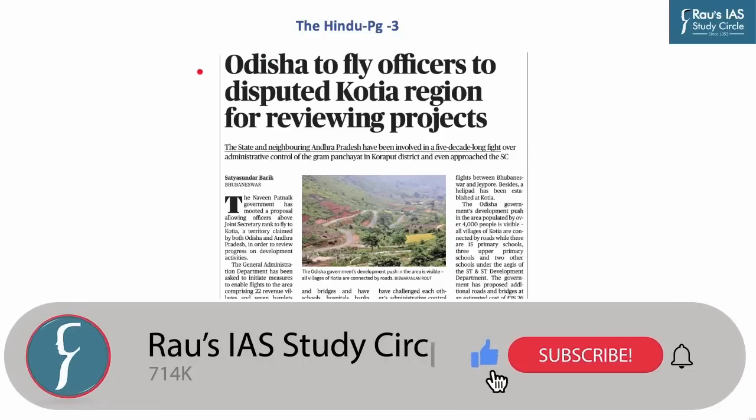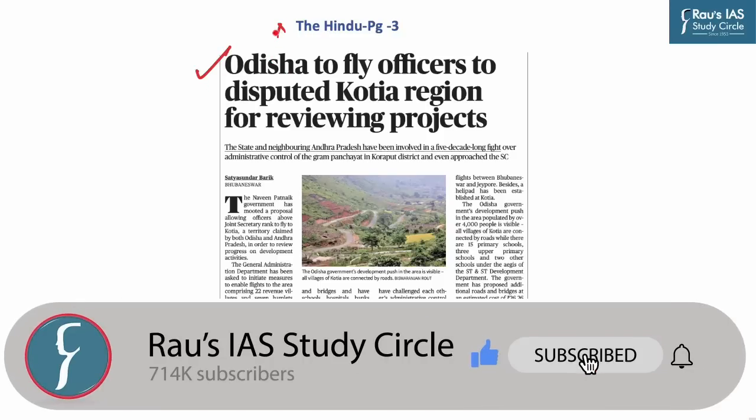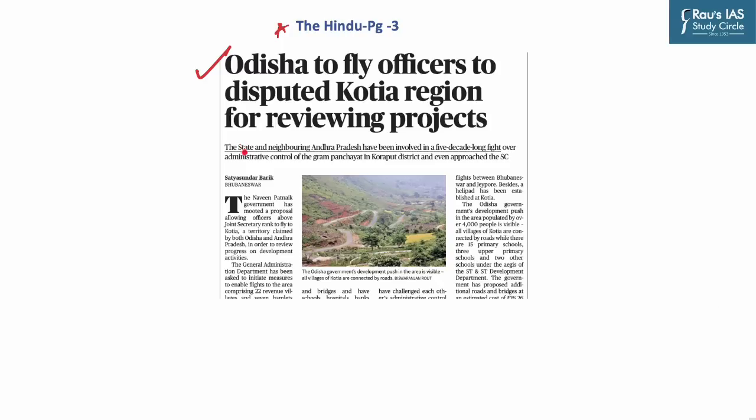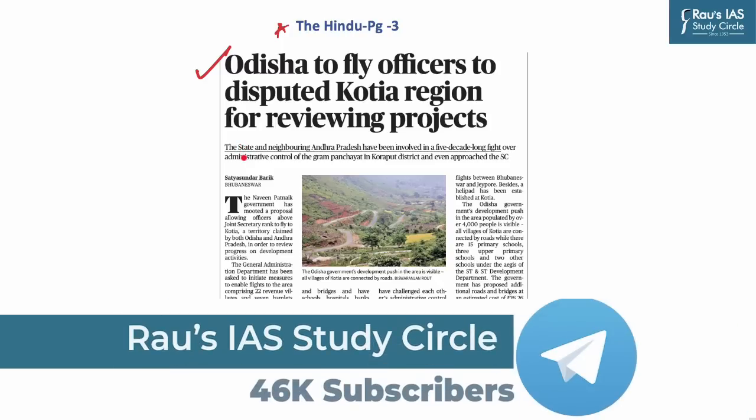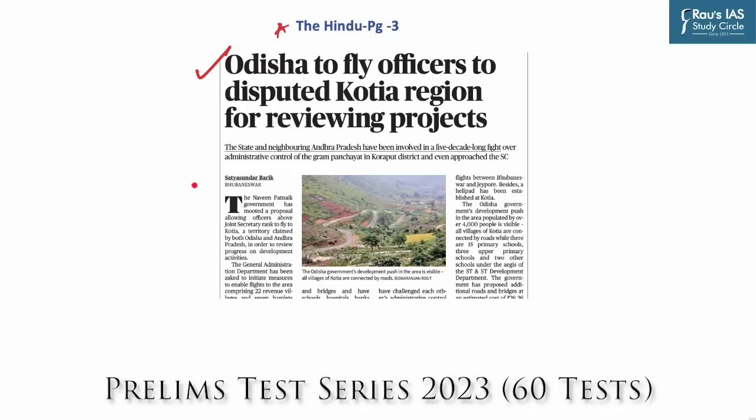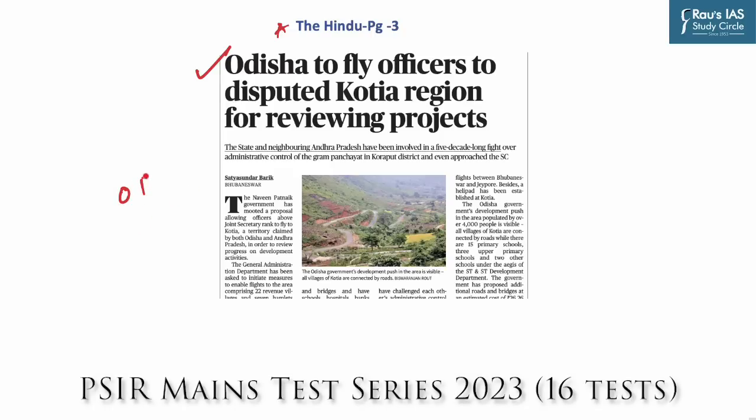Let's begin the discussion. The first question of today's discussion is based on this news which featured in The Hindu newspaper. Recently, the Naveen Patnaik government of Odisha has mooted a proposal allowing officers above Joint Secretary rank to fly to Kotia, a territory claimed by both Odisha and Andhra Pradesh in Koraput district of Odisha state. This idea has been mooted to review progress on developmental activities which has been claimed by both the states of